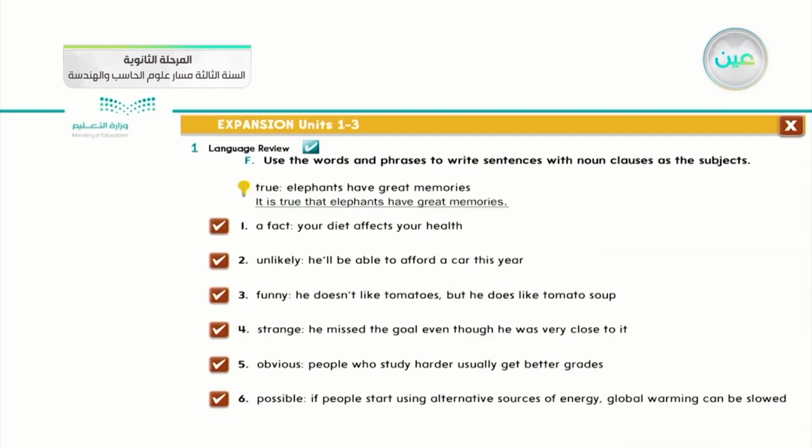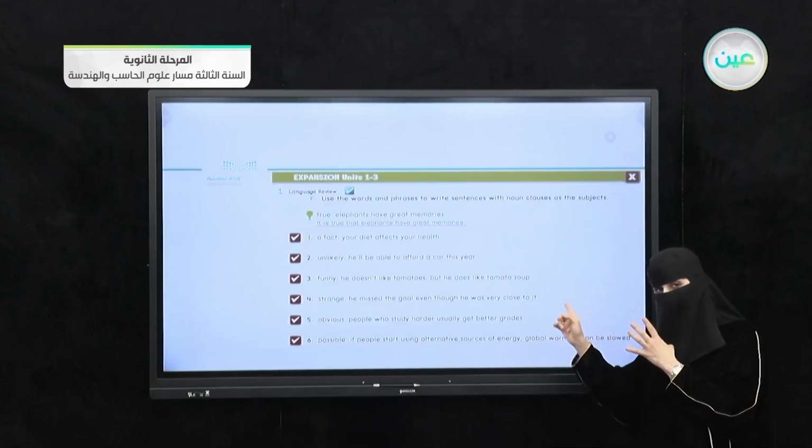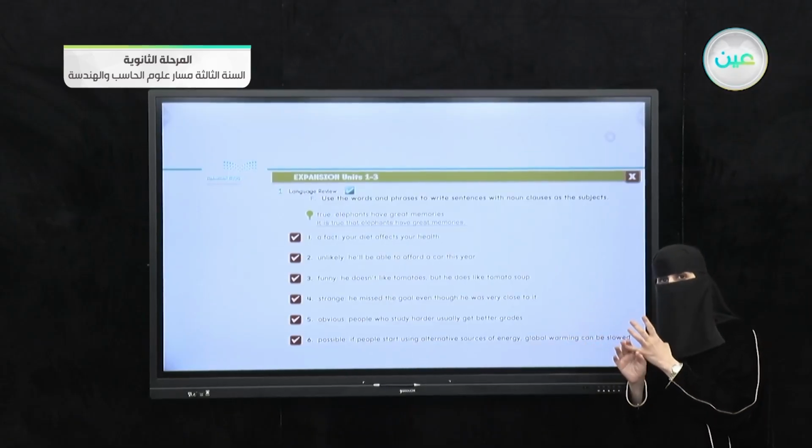Okay, let me move to the third question. Use the words and phrases to write a sentence. They want you to use words and phrases to write a complete, full-meaning sentence with the noun clause again as the subject. So the writer wants you to apply the noun clause in the fourth situation. If you remember, I mentioned the fourth one: I can apply a noun clause as a subject inside the statement.